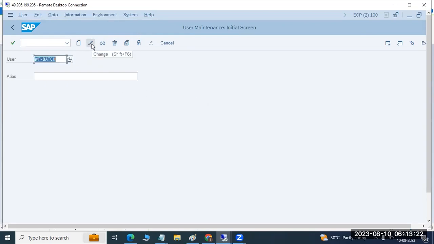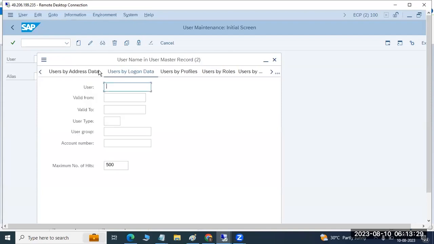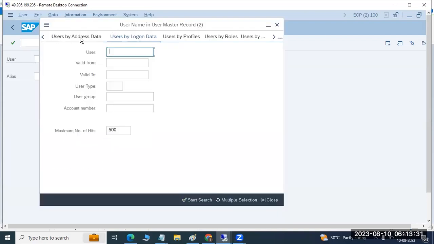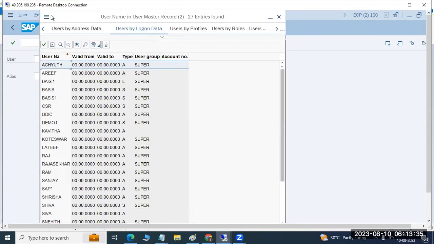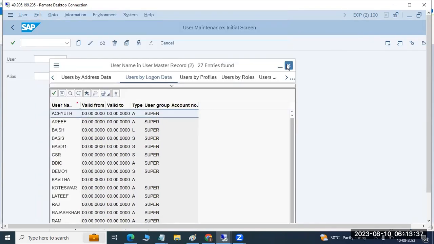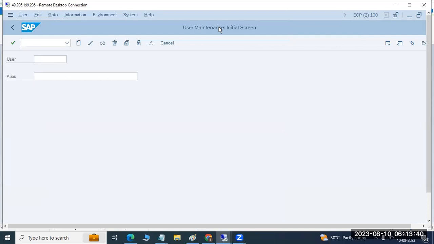Why is this? Is there any such user? Nothing is there; the user is not there here. The develop batch user is not there. Which means there are some issues with this user account. Then we need to create that user. We have to create it.